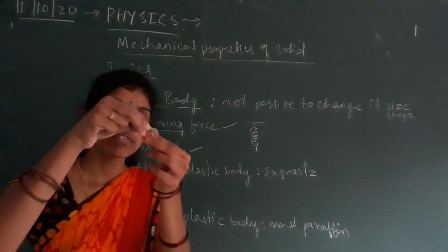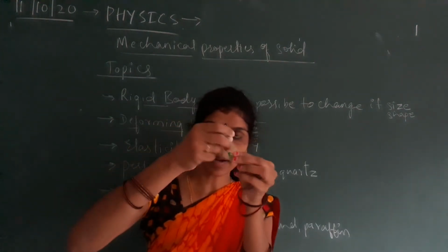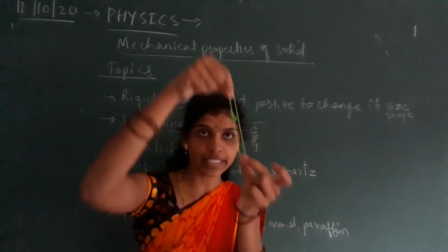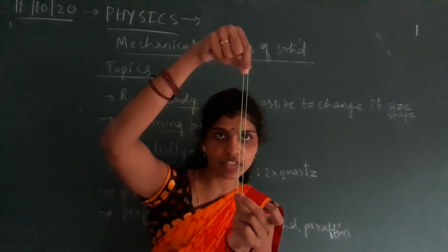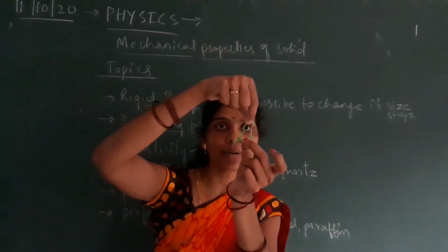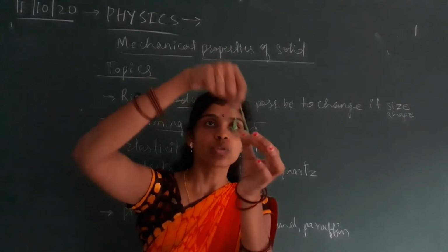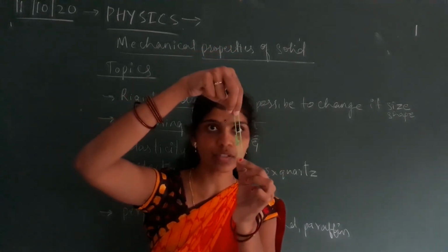So this is one of the examples. This is the rubber. What kind of property is it having? Elastic property. It is possible to stretch it or to compress it. So what kind of property is it having? Elastic property. Initially it has a particular size or shape.